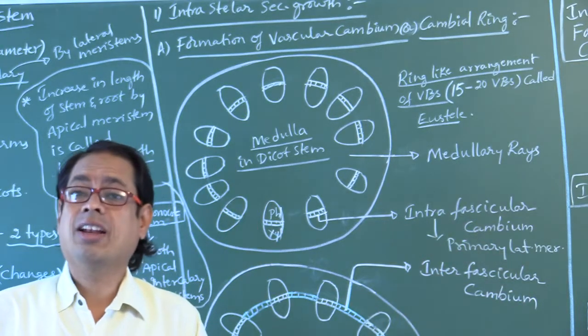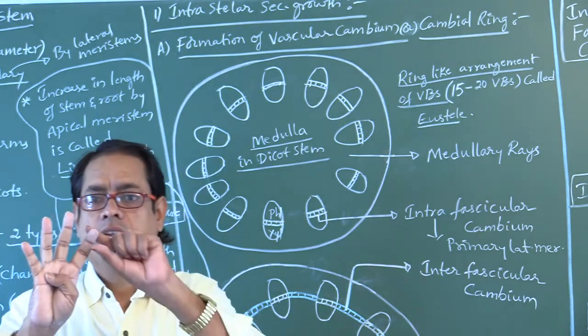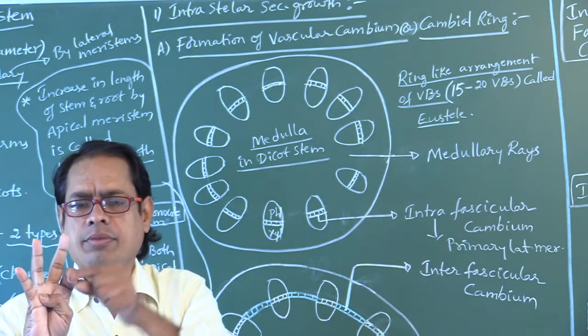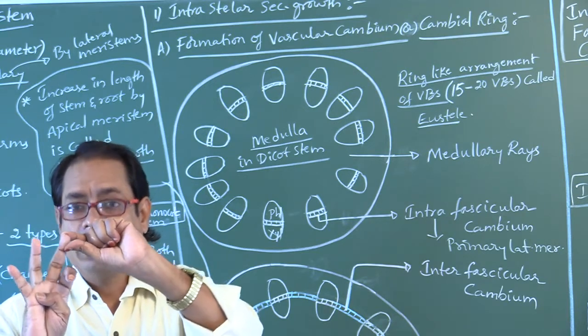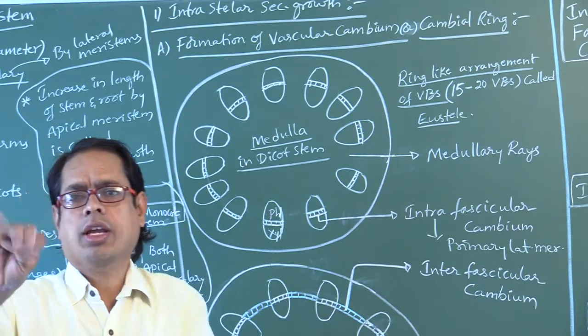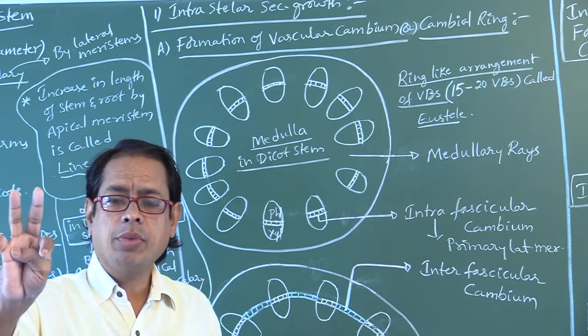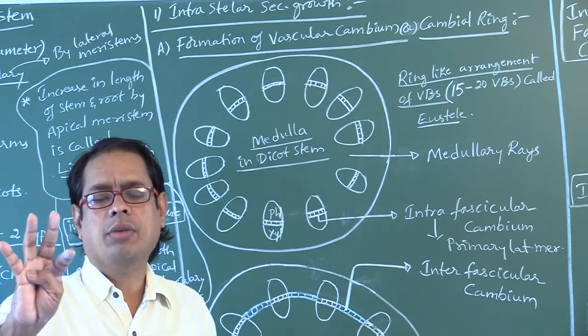In total, how many lateral meristems? We have studied earlier 4 lateral meristems: intravascular cambium, intervascular cambium, vascular cambium, cork cambium. Of these 4, intravascular cambium is a primary lateral meristem.